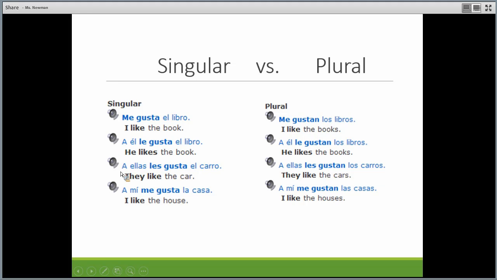Okay, then we have a ellas, and remember out here we're just adding this a mí, a ellas, a él for emphasis. Okay, just to say they really like it. Okay, that's who likes it. A ellas les gusta el carro, a ellas les gustan los carros. A mí me gusta la casa, a mí me gustan las casas. So the simple rule is if it's plural, just add an N. Other than that, use it the exact same way you've been using it.